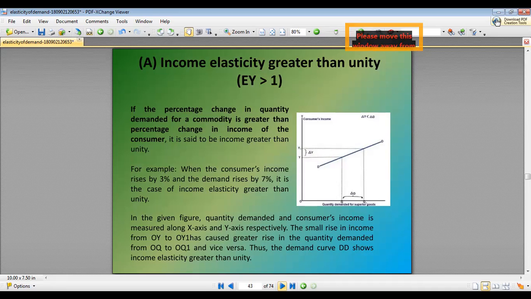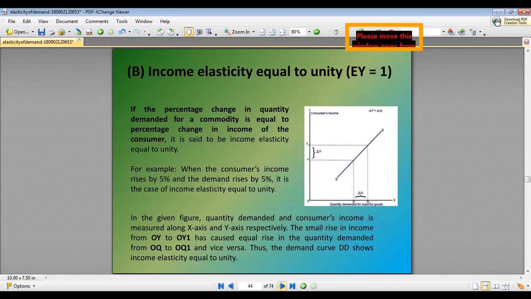Income elasticity greater than unity means the percentage change in quantity demanded for a commodity is greater than the percentage change in the income of a consumer. When the consumer income rises by, for example, 3% and the demand rises by 7%, then it is a case of income elasticity greater than unity. You can see this in this particular graph.